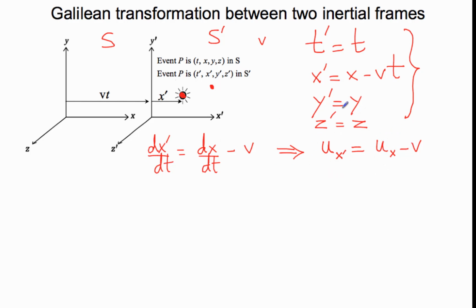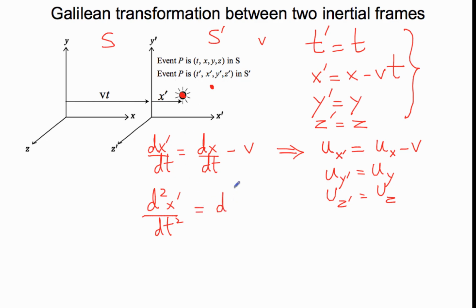Of course, we can do it for all the others over here. We'd just find uy prime equals uy and uz prime equals uz. And that's, of course, because there's no motion along the y or the z axis. We could even get the accelerations. We have d2x prime by dt squared. That's the acceleration in the S prime frame.